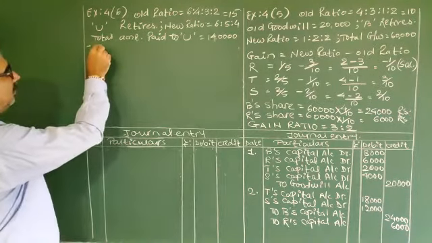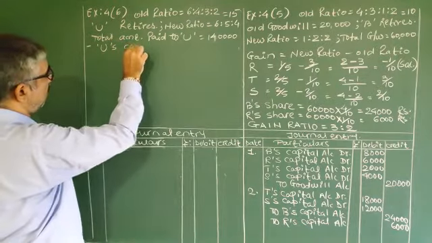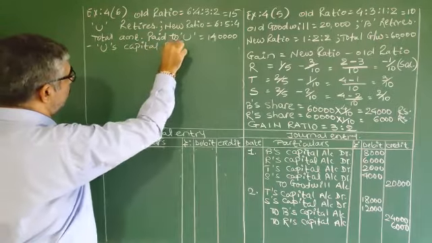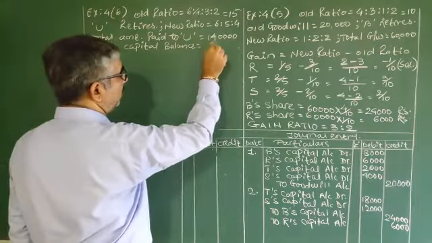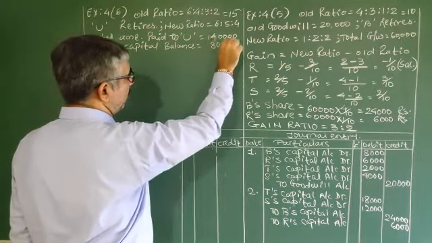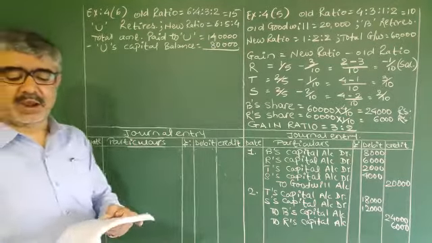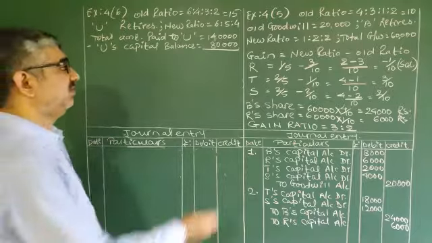Let's use capital balance. 80,000. It is correct, don't worry. So the goodwill paid to you is 60,000.